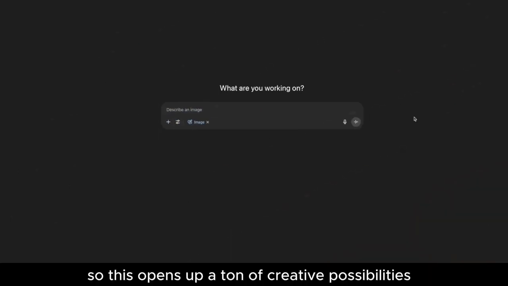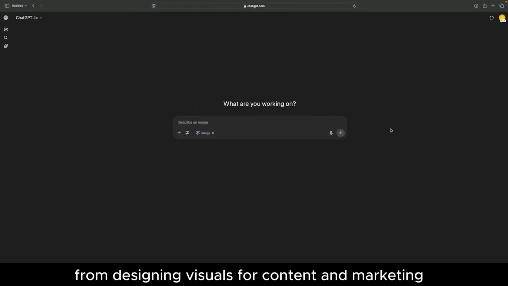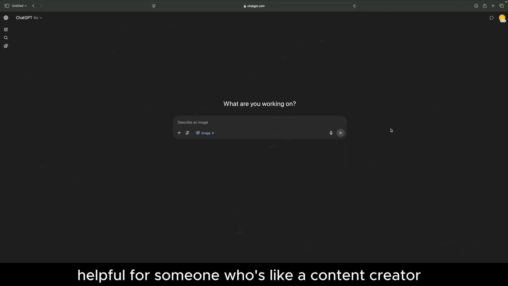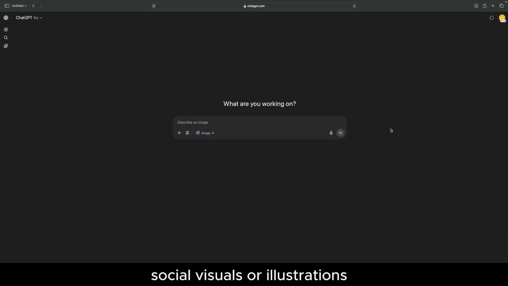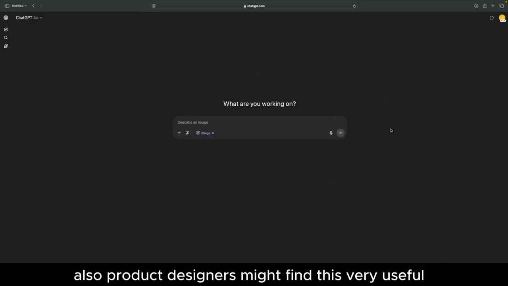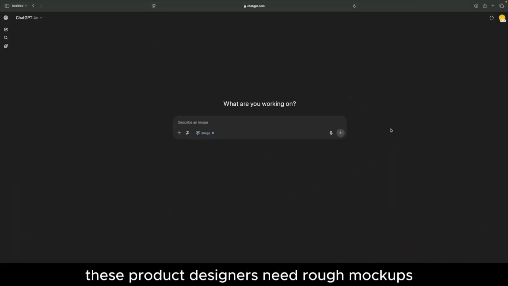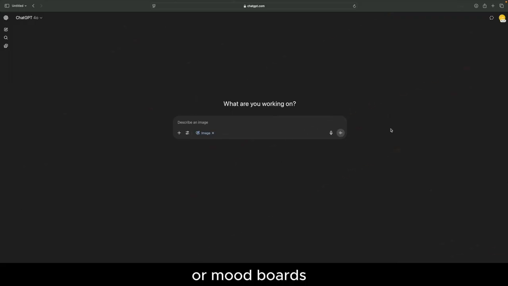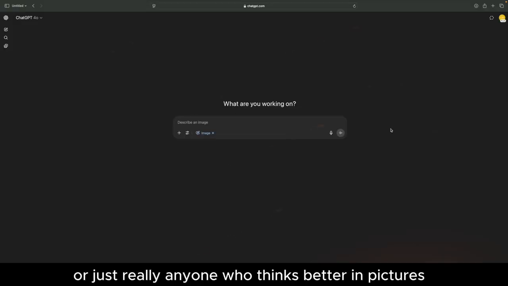So this opens up a ton of creative possibilities, from designing visuals for content and marketing to mocking up product ideas or even building reference materials for storytelling and world building. This feature can be especially helpful for content creators who are looking for thumbnails, social visuals, or illustrations. Product designers might also find this very useful because a lot of times they need rough mockups. Also for marketers who are building out campaign visuals or mood boards, or just really anyone who thinks better in pictures.